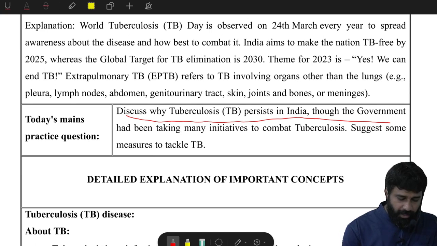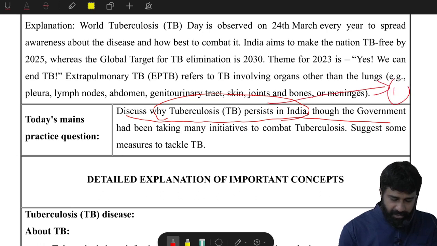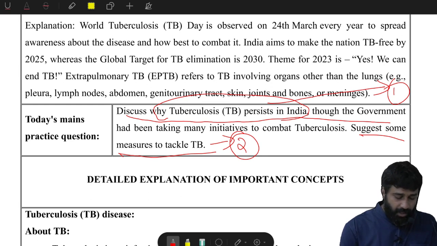The government has been taking many initiatives to combat TB. Why does tuberculosis persist in India? That is the first point. Second, suggest some measures to tackle TB. That is the second aspect of the question. And the directive word is "discuss".